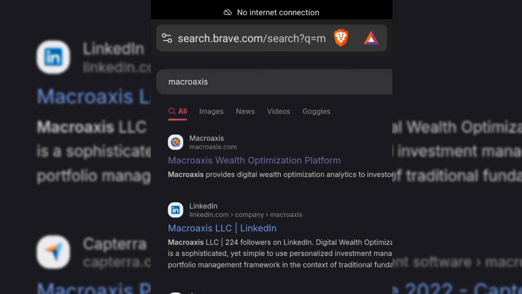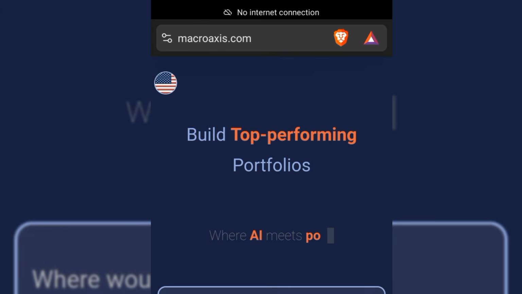So just know that this particular website is very complicated, and if you don't calm down to see how to use it, you make a lot of mistakes using this particular website. Okay, so now I click on this first link I'm seeing right now. It's going to be taking me to their dashboard, I mean their website, their interface right here.